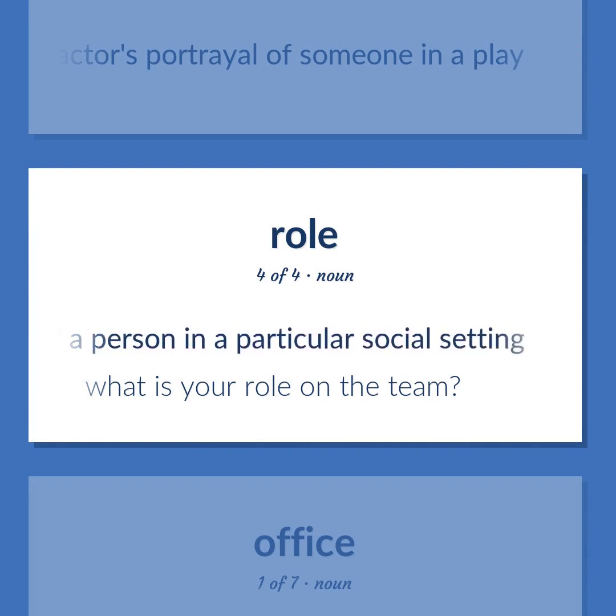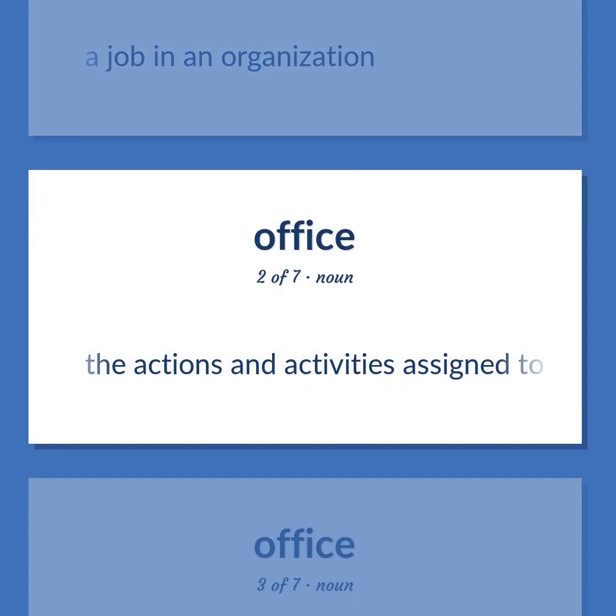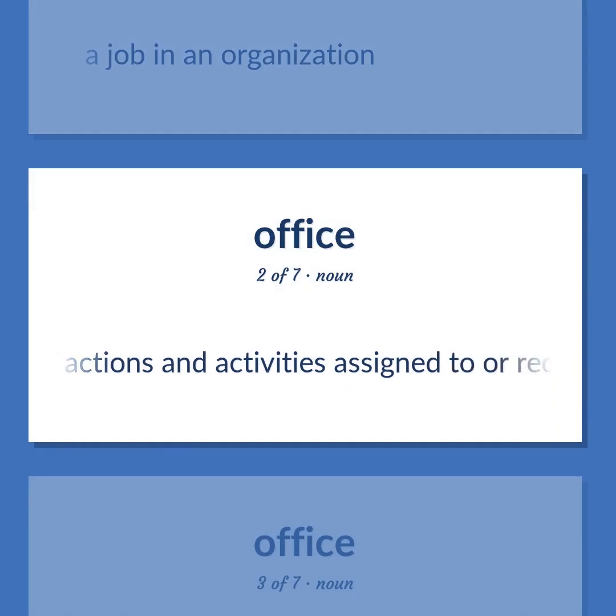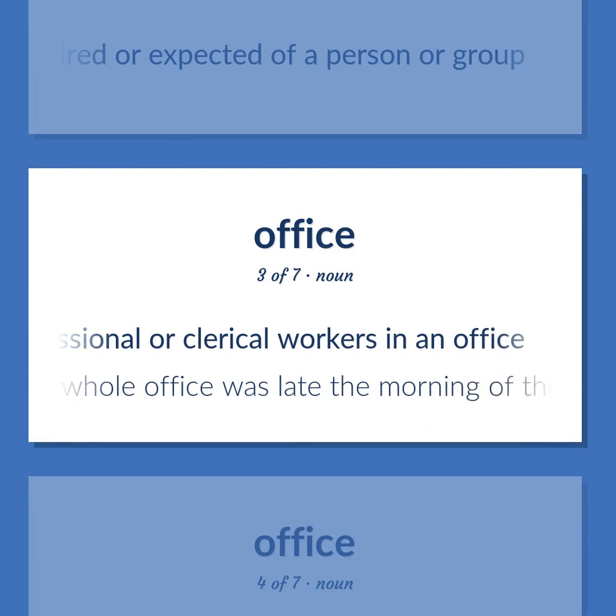What is your role on the team? A job in an organization. The actions and activities assigned to or required or expected of a person or group. Professional or clerical workers in an office. The whole office was late the morning of the blizzard.